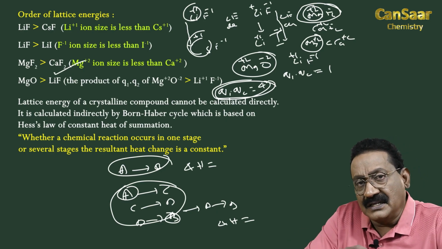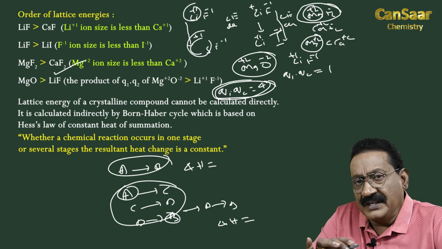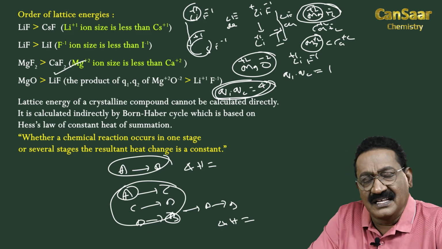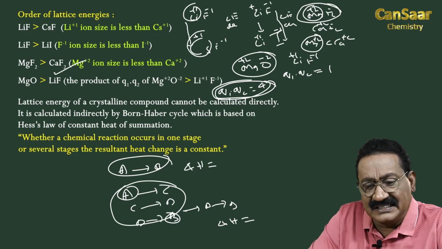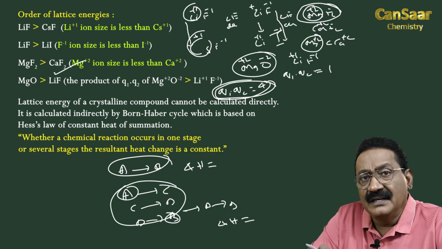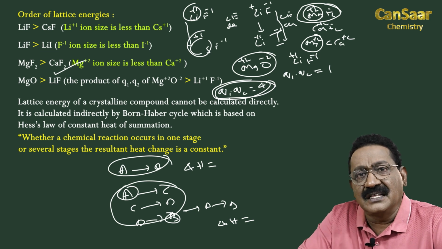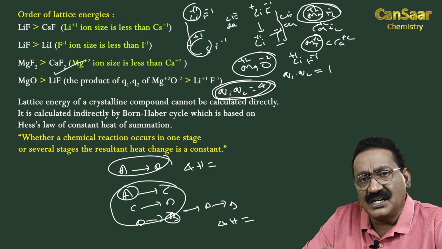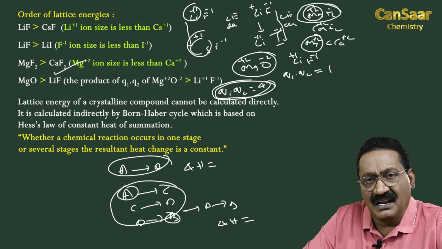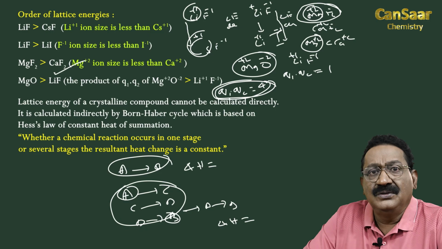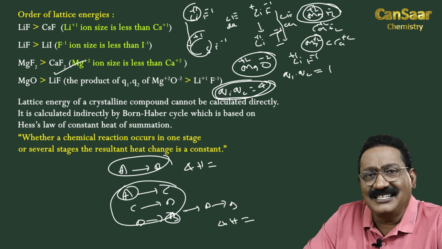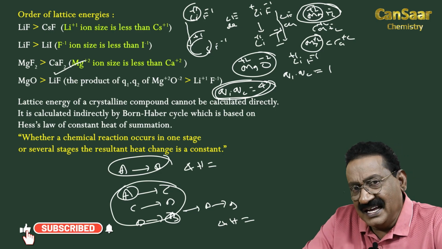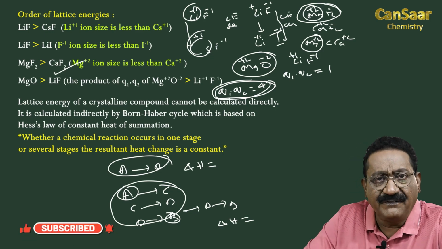So, based on this, thermochemical equations can be subjected to simple addition, subtraction, multiplication, division operations. Thereby, we can calculate lattice energies and heats of formation of compounds by using Hess's law of constant heat of summation.